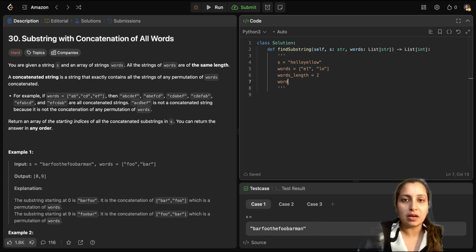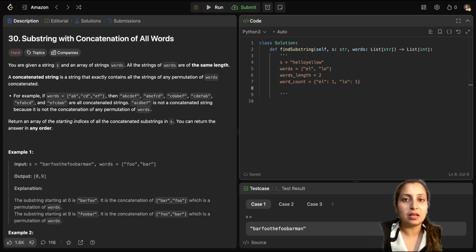And I'll also define another dictionary called word count, where I will count the number of occurrences of each of the words. So EL occurs once and LO also occurs once. I need this to calculate the total permutation length, and the total length would come out to be word count multiplied by word length, which would be 4 in this case.